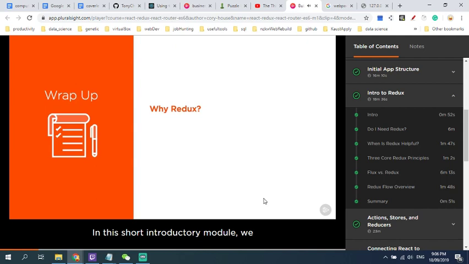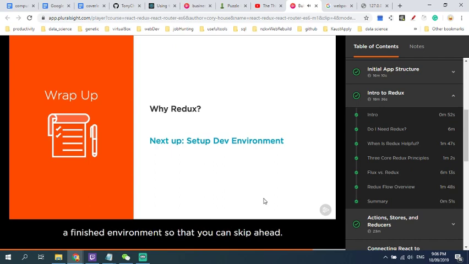In this short introductory module, we discussed why Redux is worth learning. We saw that Redux has become React's most popular data management library, and we touched on a number of good reasons why. In the next module, we'll set up our dev environment. We'll use Webpack, Babel, Jest, ESLint, and more to build a powerful React development environment from the ground up. And if you happen to already know these technologies, I'll provide you a finished environment so that you can skip ahead.